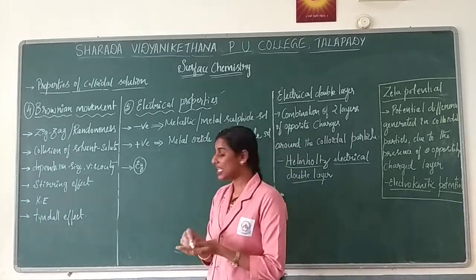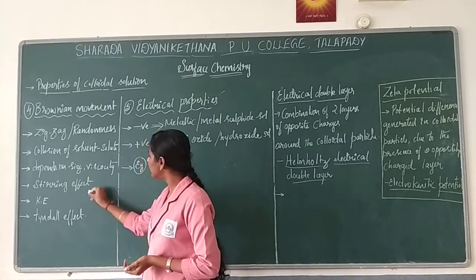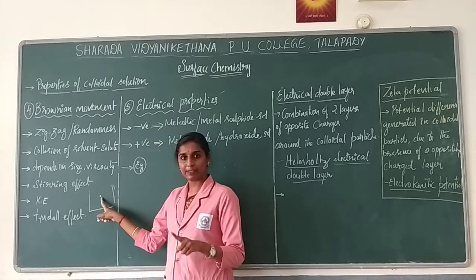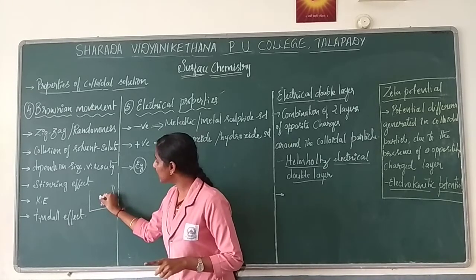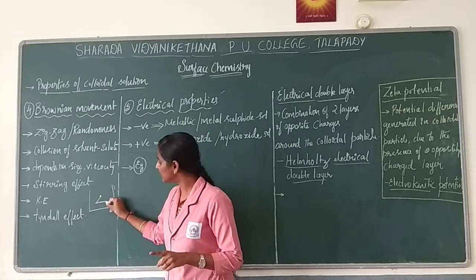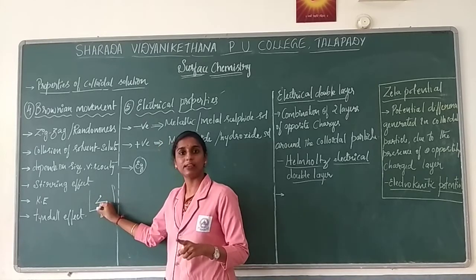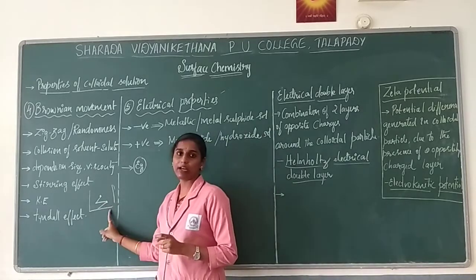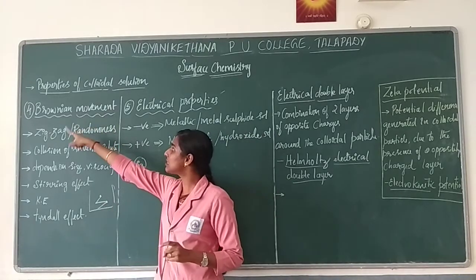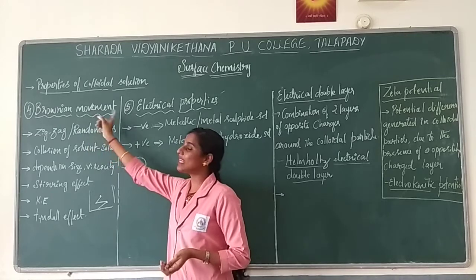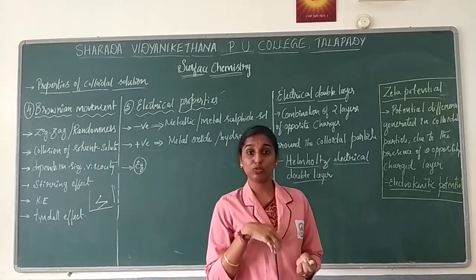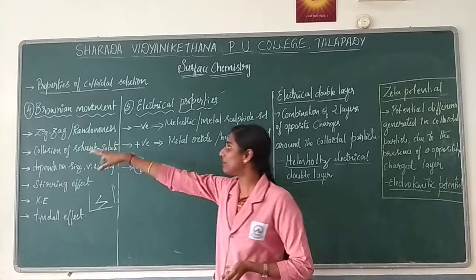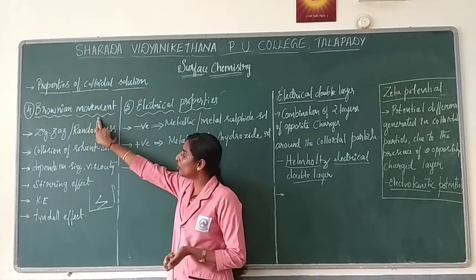So how does it move? It moves in a zigzag. Consider one particle here. For a certain moment it will be in this place, and after some time it moves like this. Again it moves like this, again it moves in this way. So zigzag movement can be seen in the colloidal particles. That is considered Brownian movement, or the randomness of the particle: how it moves randomly in a zigzag manner.